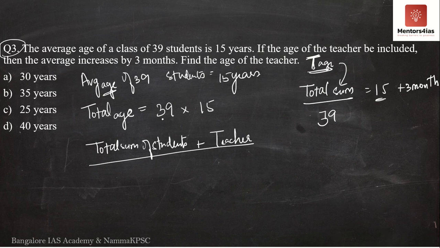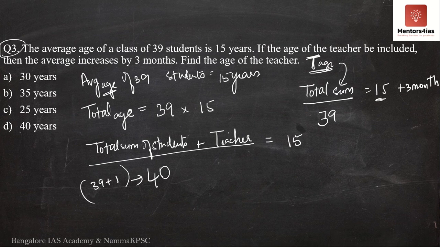Now it is not 39, rather it is 40. We have to divide it by 40. Why 40? 39, that is the number of students, plus the teacher. So one individual is extra. So this is 39 plus 1, that is equal to 40. This will be equal to 15 years plus 3 months, because it increases by 3 months.